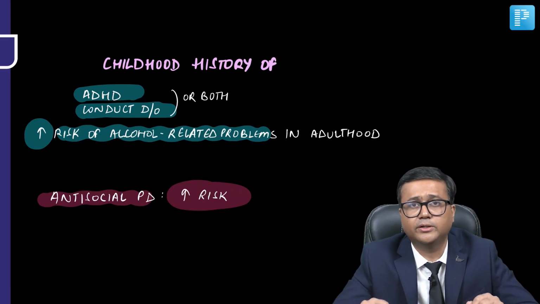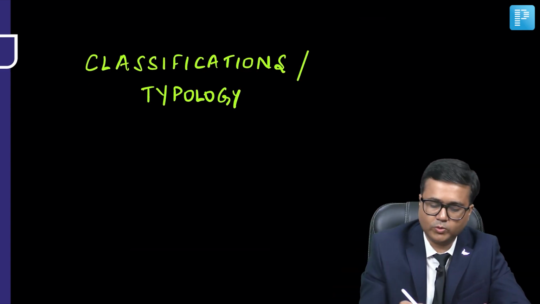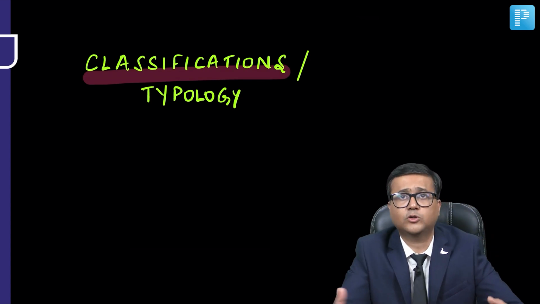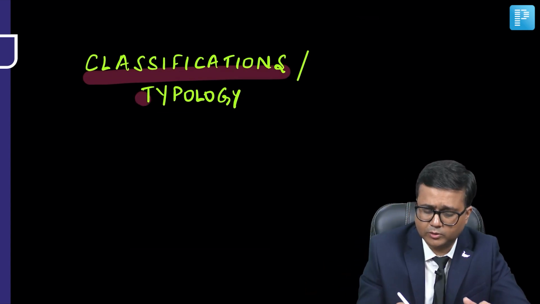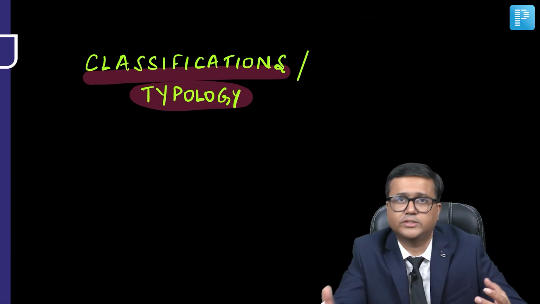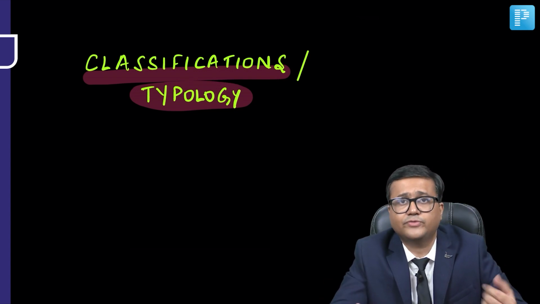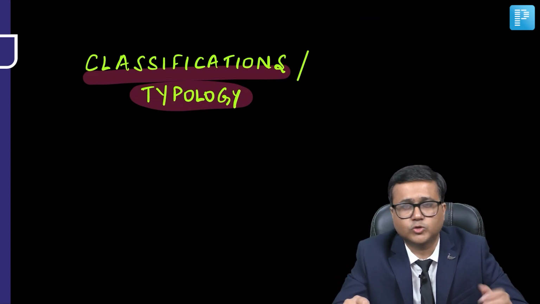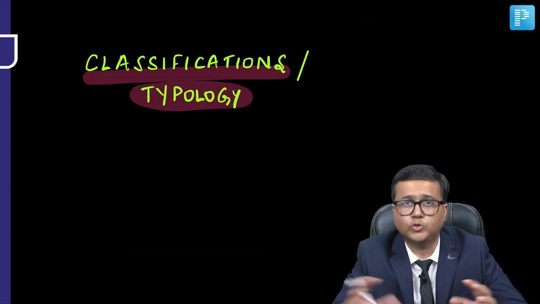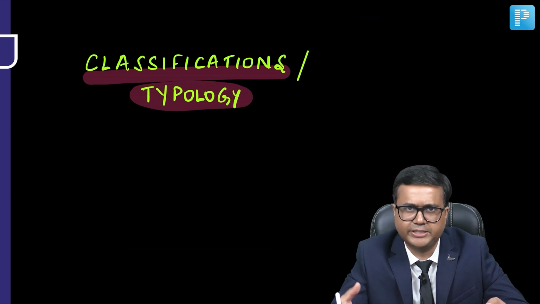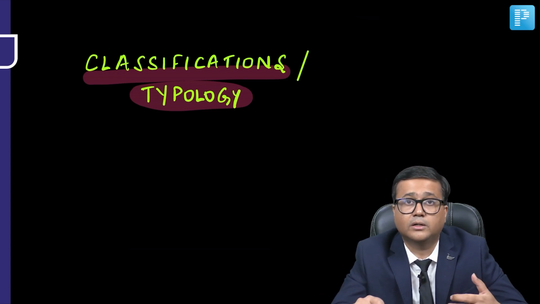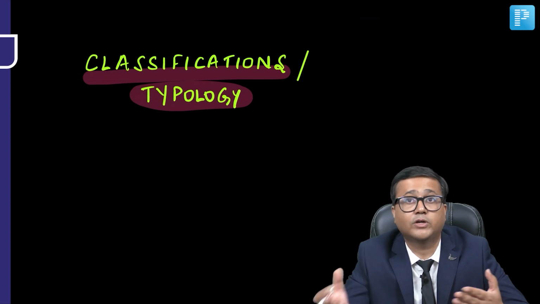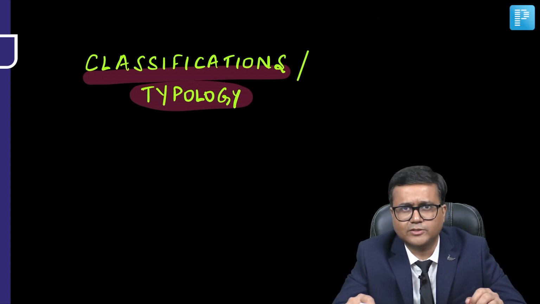So these were important etiological factors for alcohol use disorder. Now let's talk about classifications of alcoholism, very commonly known as various typologies in alcoholism. Again, there have been certain classifications proposed to classify alcoholism into different categories. You will find some mention of these classifications even in Kaplan's CTP, where you may read about type A or type B and type 1 or type 2. So we'll talk about some of these classifications.